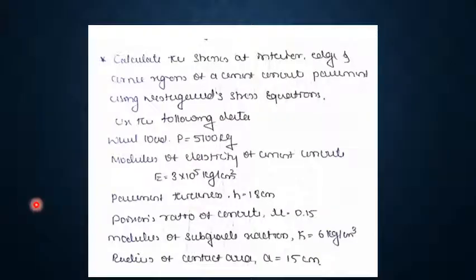Let us solve another problem. Calculate the stresses at interior, edge and corner region of a cement concrete pavement using Westergaard stress equation. The following data is given. Wheel load 5100 kg, modulus of elasticity of cement concrete 3 into 10 raised to 5 kg per centimeter square, pavement thickness 18 cm, Poisson's ratio 0.15, modulus of subgrade reaction 6 kg per centimeter cube, radius of contact area 15 cm.